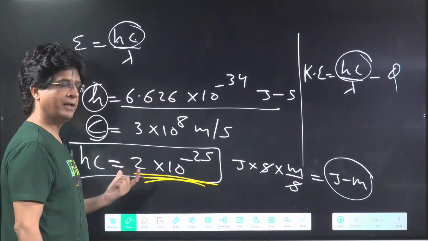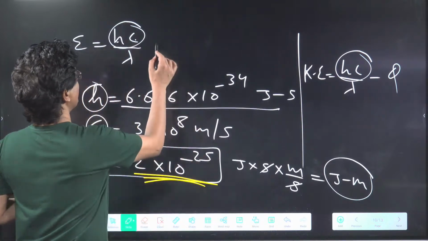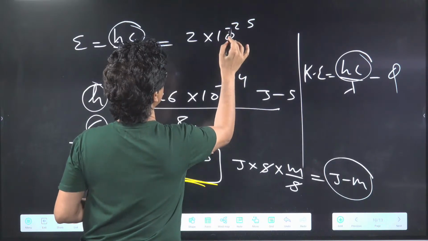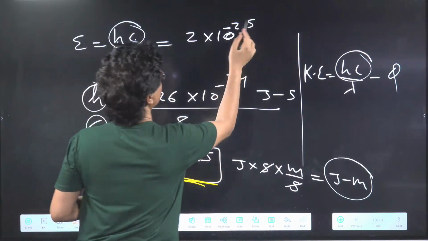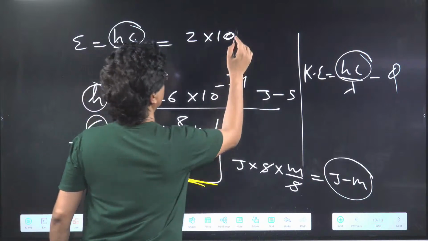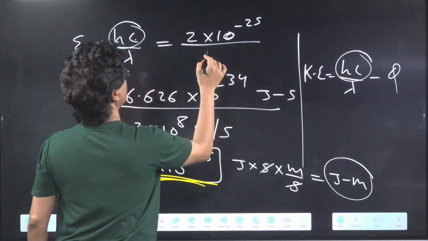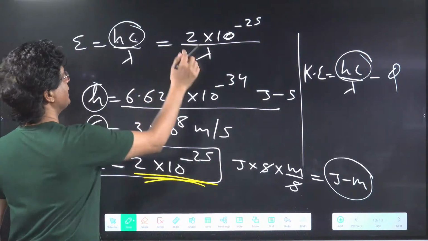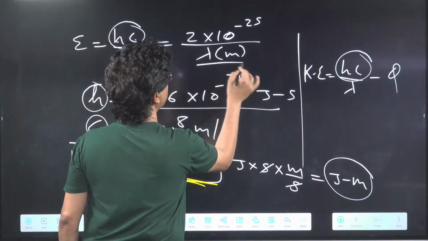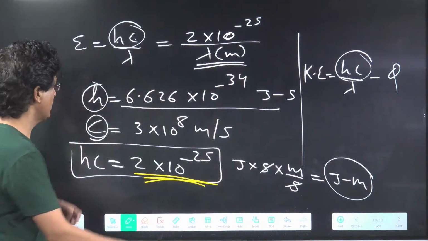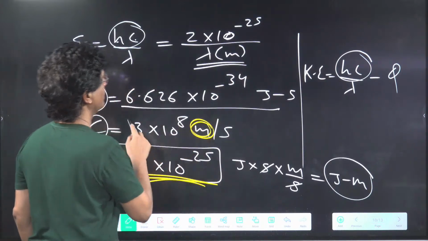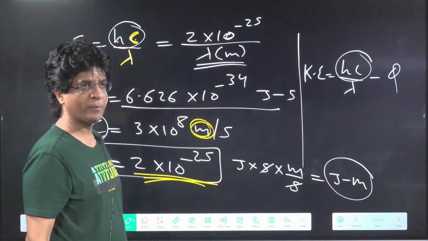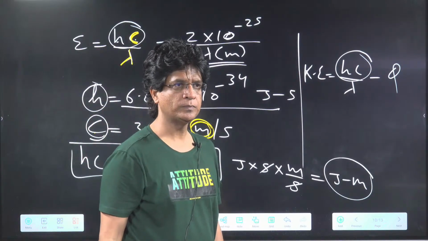We'll be using that. So immediately you can write down this thing as 2 into 10 to the power of minus 25 upon lambda. So when you're writing that, your lambda will be in meter. Be careful because here C is meter per second. So if C is in meter per second, lambda has to be in meter. It cannot be angstrom.